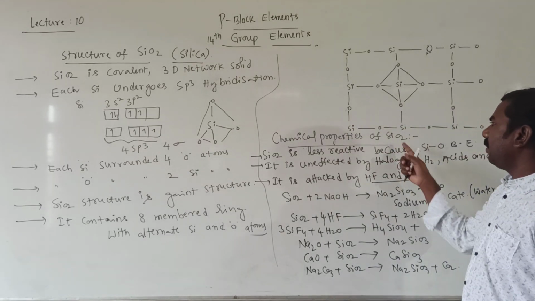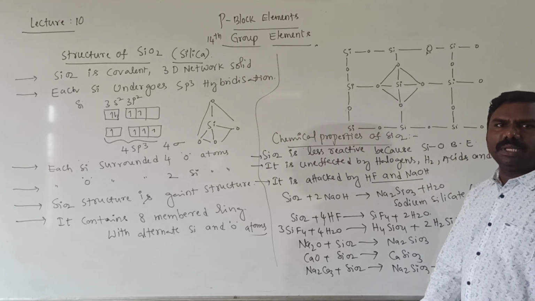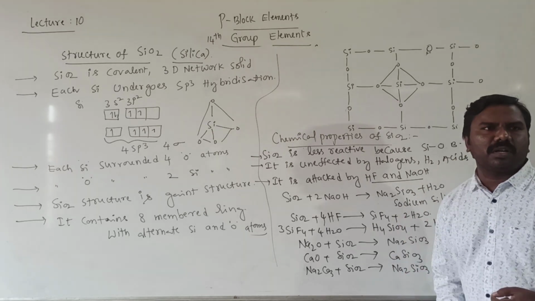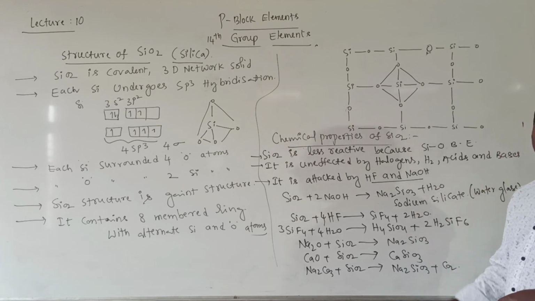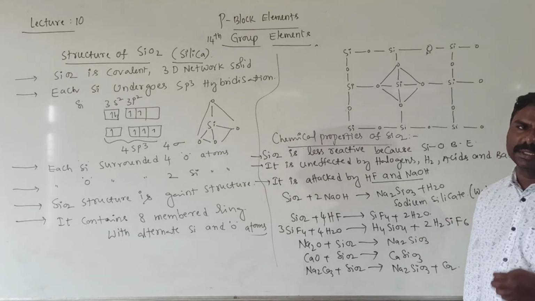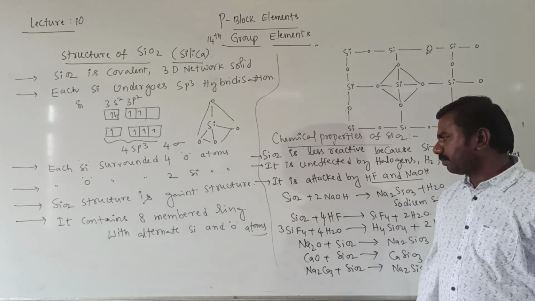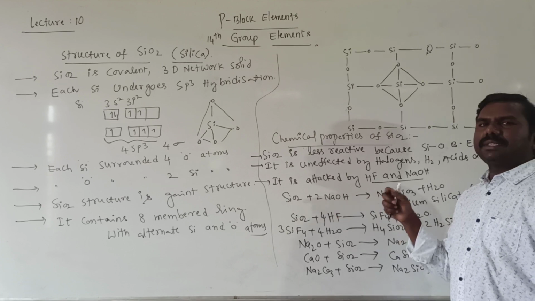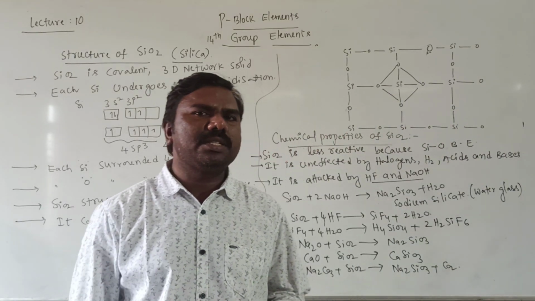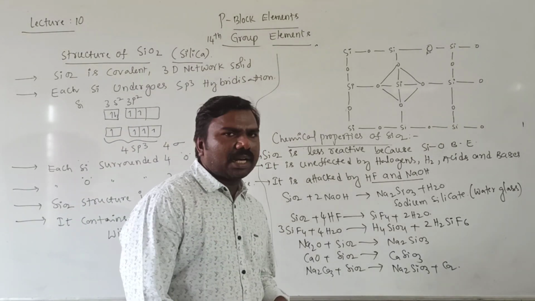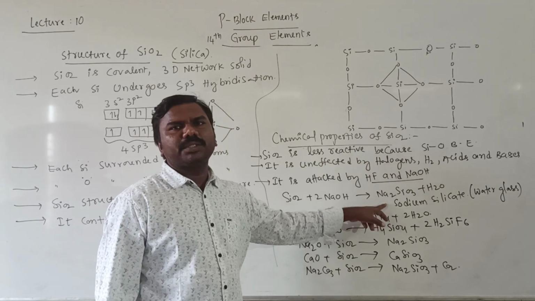Next, chemical properties of silicon dioxide. SiO2 is less reactive because the Si-O bond is stronger, and more energy is required to break it. It is unaffected by halogens, hydrogen, acids, bases because of its high bond energy. It dissolves only in hydrofluoric acid and NaOH, exceptionally these two, but not with other acids and bases. NaOH and SiO2 give sodium silicate.